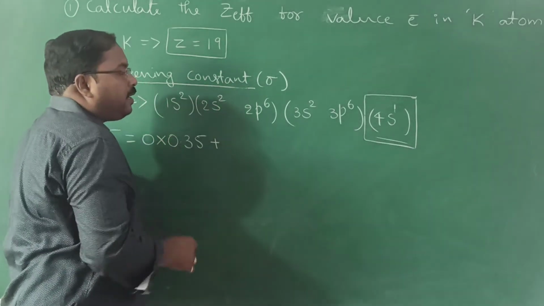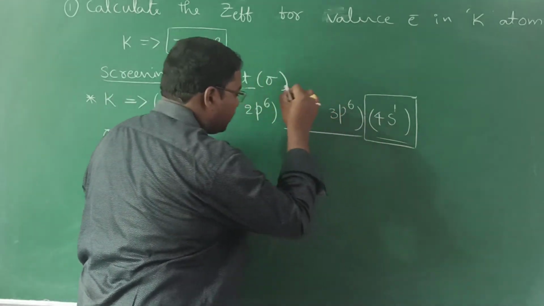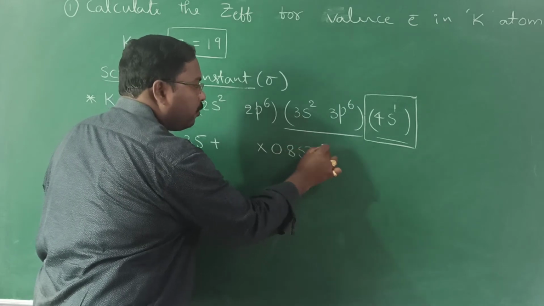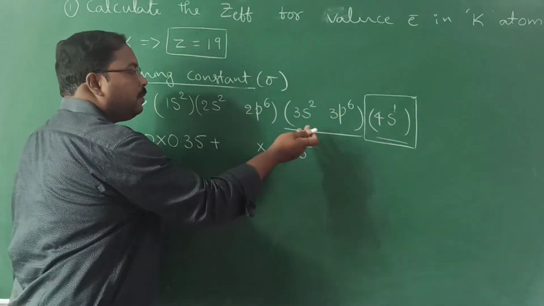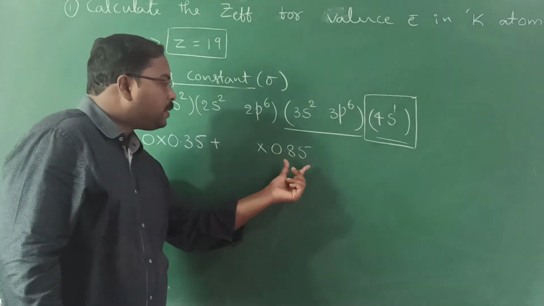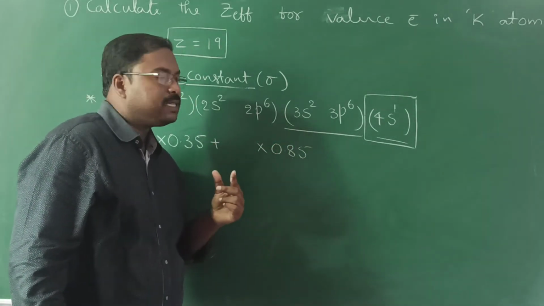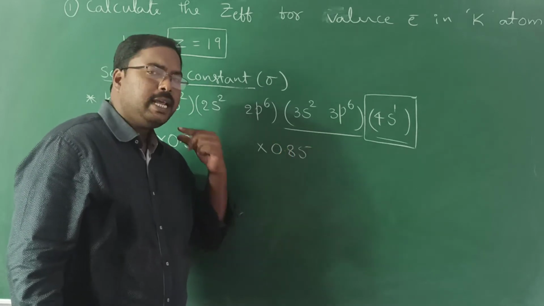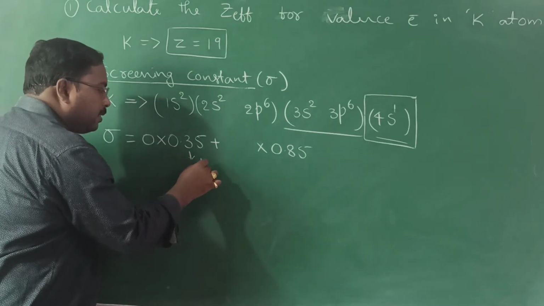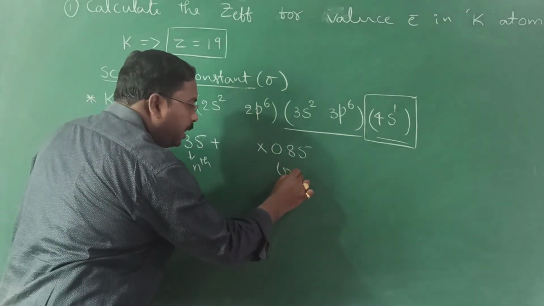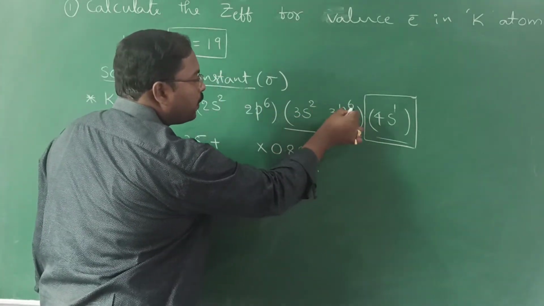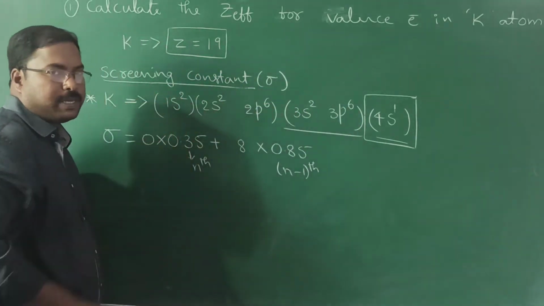Now, the electrons present in the n minus 1th shell, that is the second rule. The fourth orbit is the nth shell, and the third orbit is the n minus 1th shell. The electrons present in the n minus 1th shell contribute 0.85, right? This is contributed by the nth shell, this is contributed by the n minus 1th shell. How many are there? 2 plus 6, 8 electrons are present.